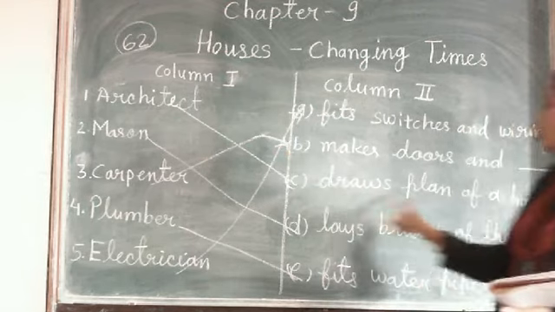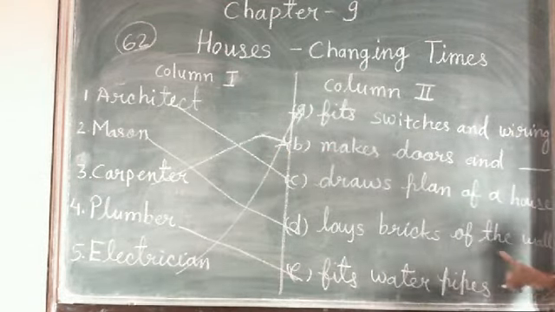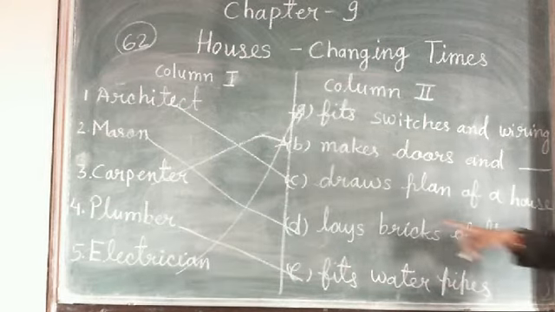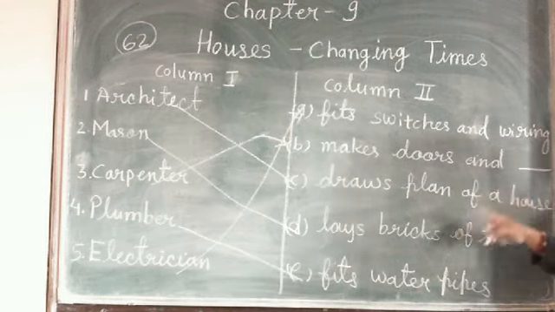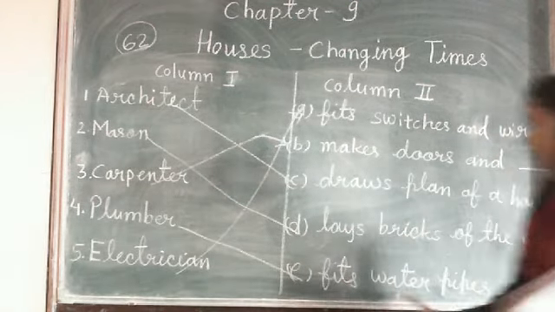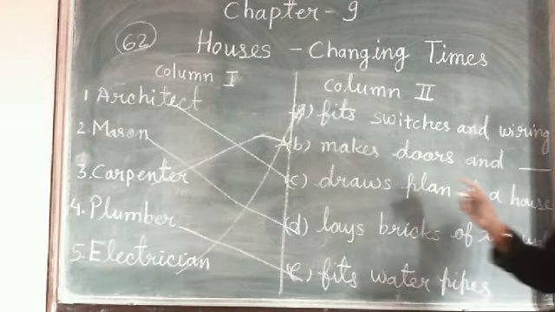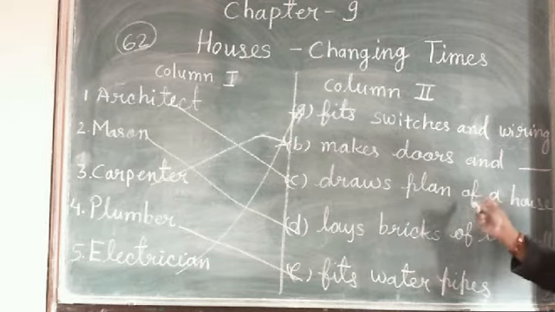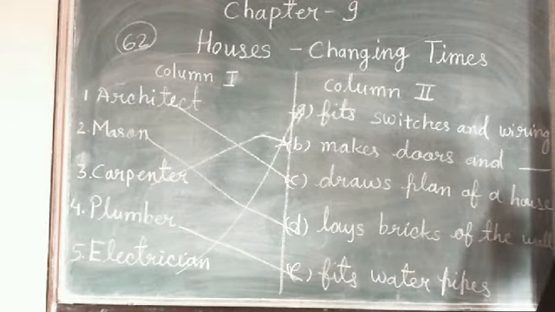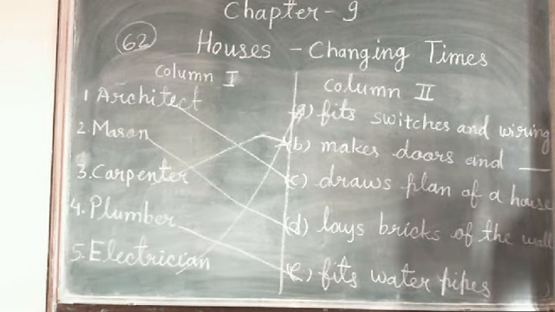Architect draws plan of a house. Mason lays bricks of the wall. Now the carpenter makes doors and windows for the house. Now the plumber fits water pipes in our house. Electrician fits switches and wiring in our house. So this is the question number C, match the column. Clear? Student, complete this thing in your textbook.